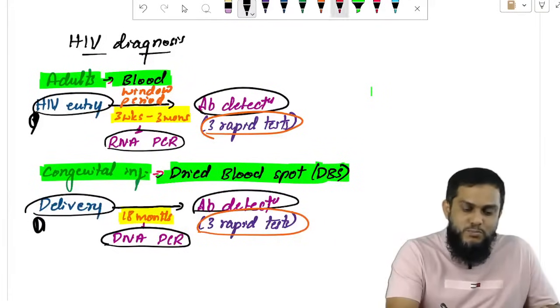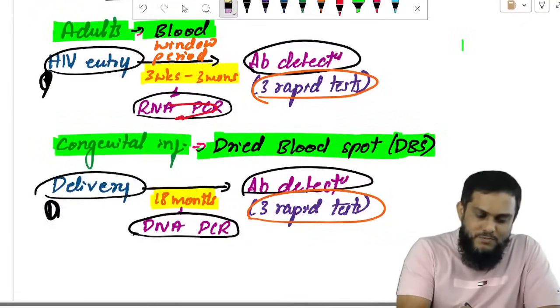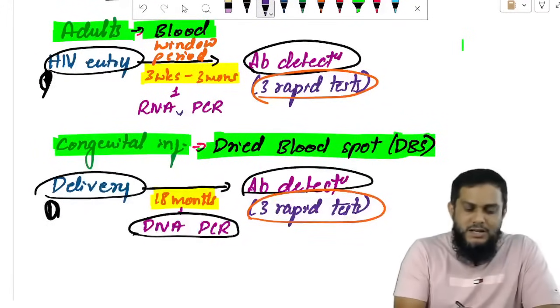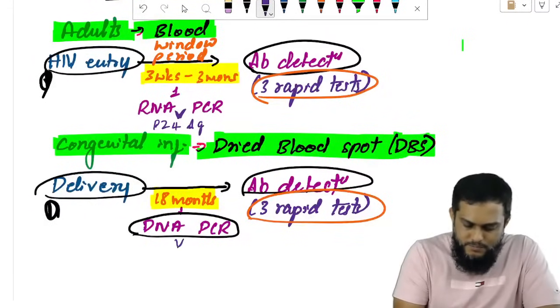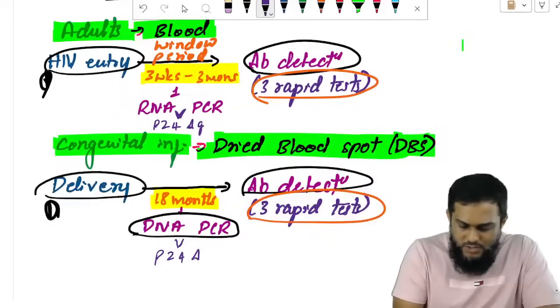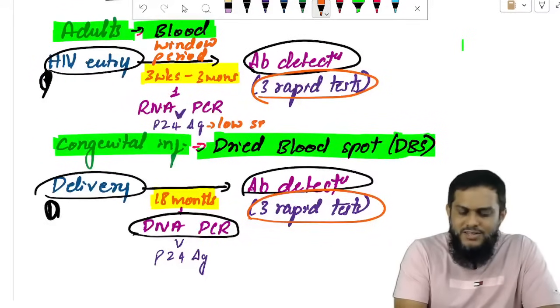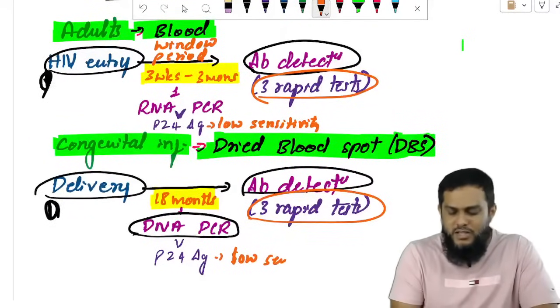Again P24 antigen you are asking, I have to tell you the same story again. Sir, RNA PCR is best. Otherwise P24 antigen. Again, your P24 antigen has low sensitivity. Antigen detection has low sensitivity. They are the same as dengue.